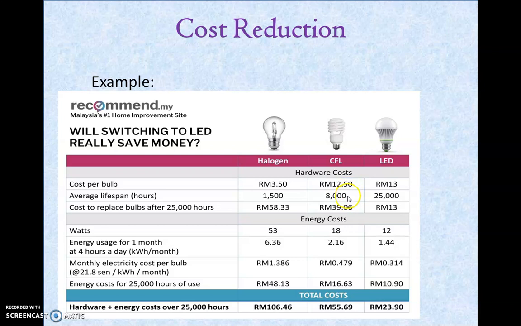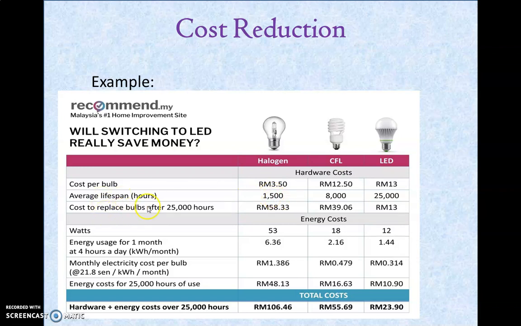CFL bulb life is 8000 hours. But the LED bulb lasts for 25,000 hours. So every 25,000 hours you are going to replace one LED bulb. But if you purchased CFL bulbs, you are going to replace them nearly 3.1 times. That means 25,000 by 8,000 comes to 3.1 times. For the same 25,000 hours, you need to replace halogen bulbs 16.66 times.